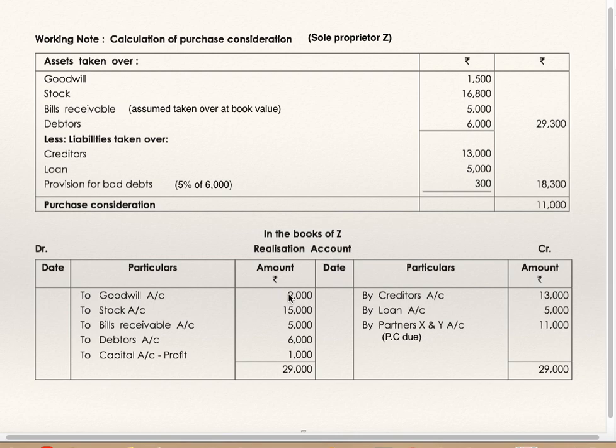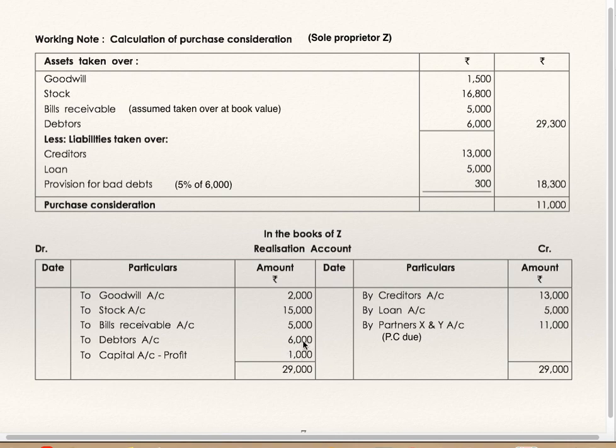In the books of Z, realization account, transfer book value of assets and liabilities to realization account. These are all balance sheet values. To goodwill, to stock, to bills receivable, to debtors, by creditors and by loan. These are balance sheet values. By partner X and Y company 11,000. This is purchase consideration due. Just now we have found out.